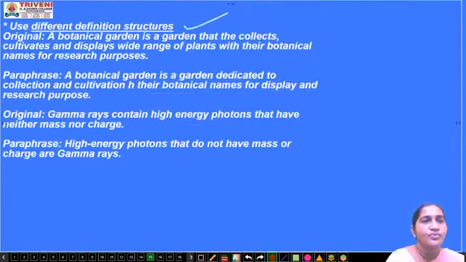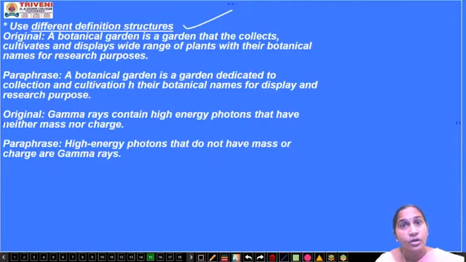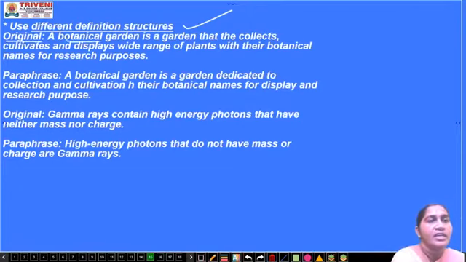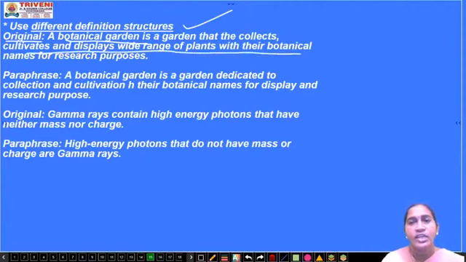Next one, use different definition structures. Means you can change the definition also, but it should not change the sense. That is the point you have to keep in mind. The original one. The botanical garden is a garden that collects, cultivates and displays a wide range of plants with their botanical names for research purposes.